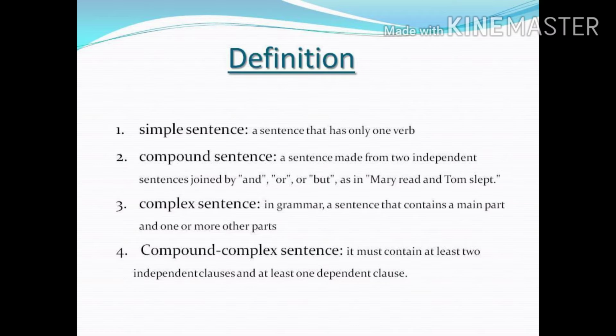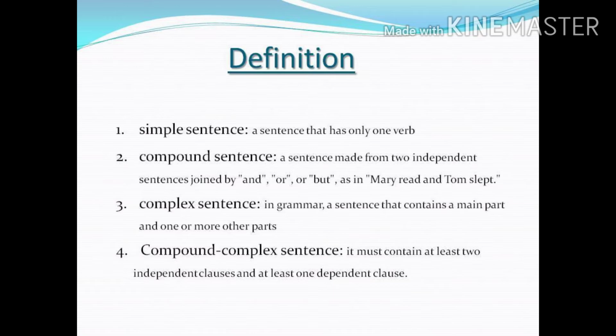Now we are going to discuss the next, the compound sentence, a sentence made from two independent clauses joined by a coordinating conjunction: but, yet, for, so, and, or, nor, and so on. I'm giving you an example for this. I always wanted to become a good speaker, comma, and she wanted to become a journalist.